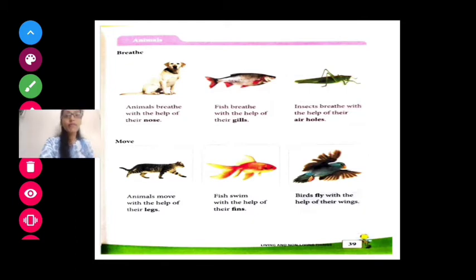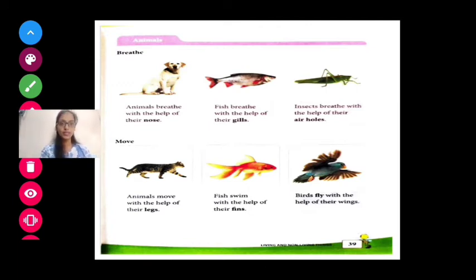Now there are different animals. They breathe according to themselves. Now, a dog breathes with his nose, but the fish is not breathing with its nose. It breathes with something else. And even the housefly or insects breathe with their air holes. So different animals breathe with different techniques. So let's study how it happens: animals and how they are breathing.